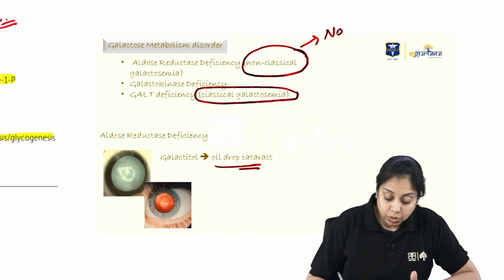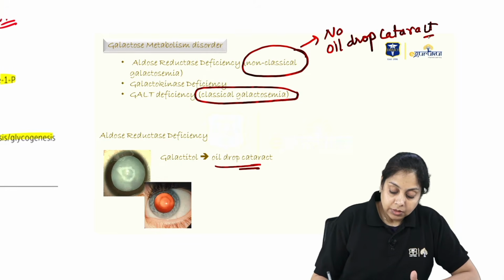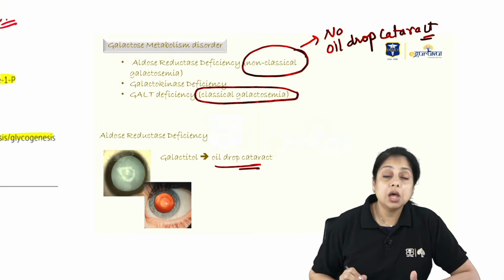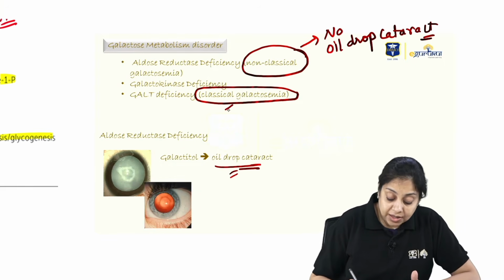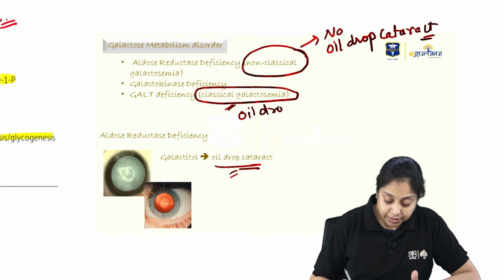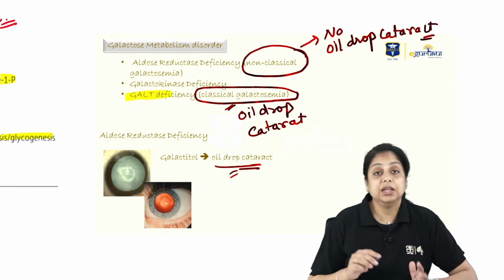No oil drop cataract, because there is no reductase to convert galactose into galactitol, which is giving rise to the oil drop cataract. Only in the classical galactosemia will you see the oil drop cataract, and that classical galactosemia is because of the GALT deficiency.